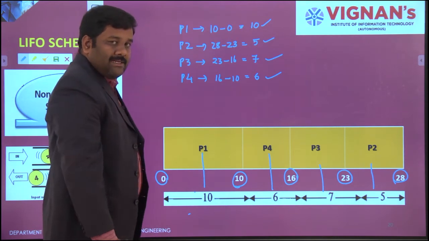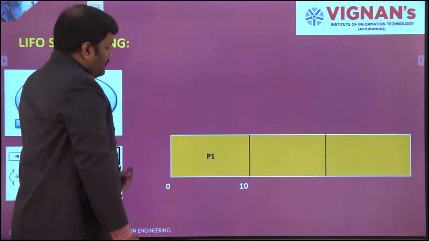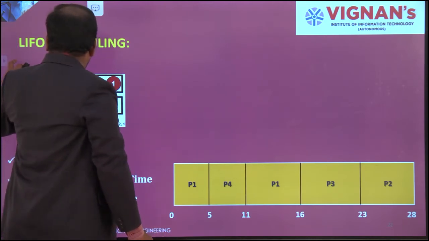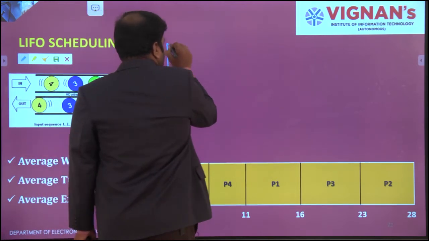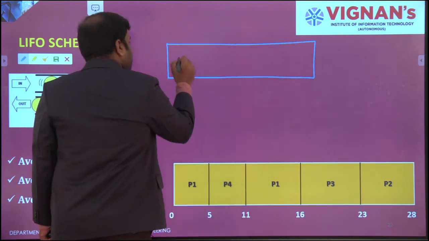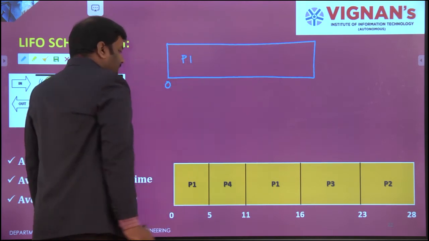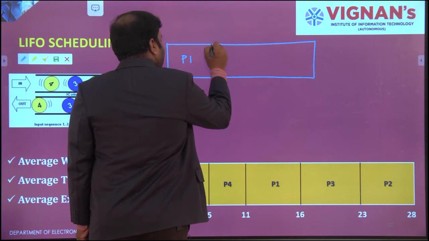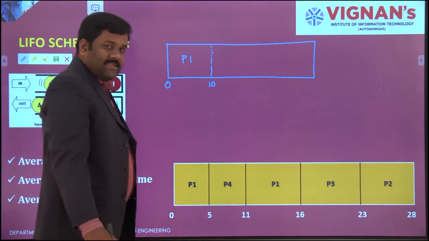So now you have calculated the turnaround times of each and every individual process. Initially I have taken first P1 only. I am taking the same register which I showed you in the previous slide. First one is my process 1, P1. It has to start from 0 and end at 10. If it continues the operation to execute, it has to close at 10 here itself.